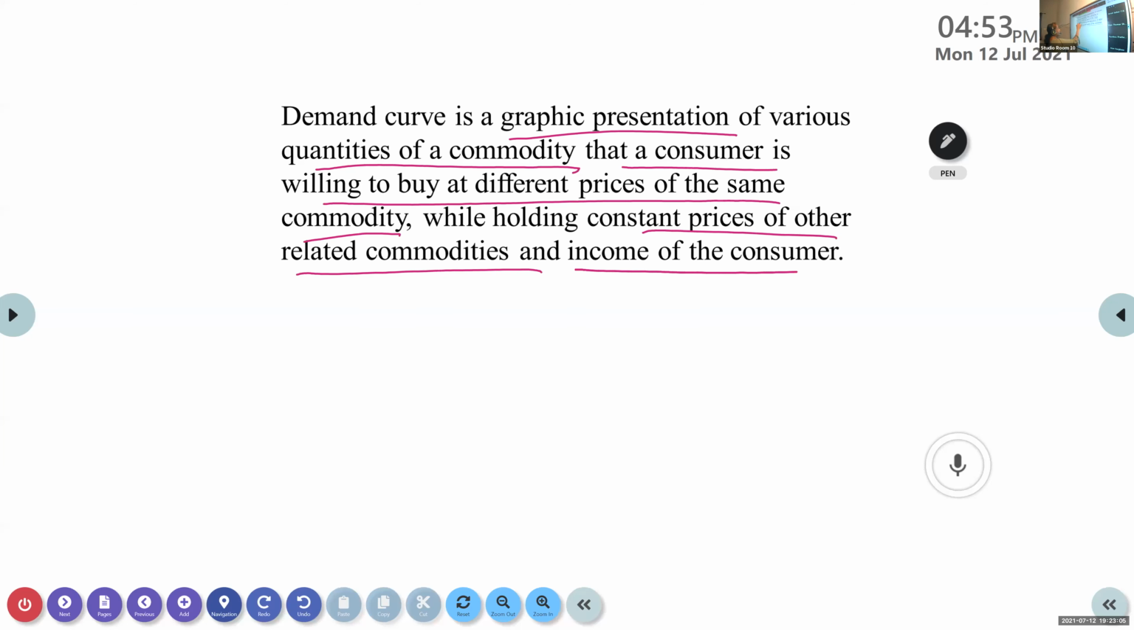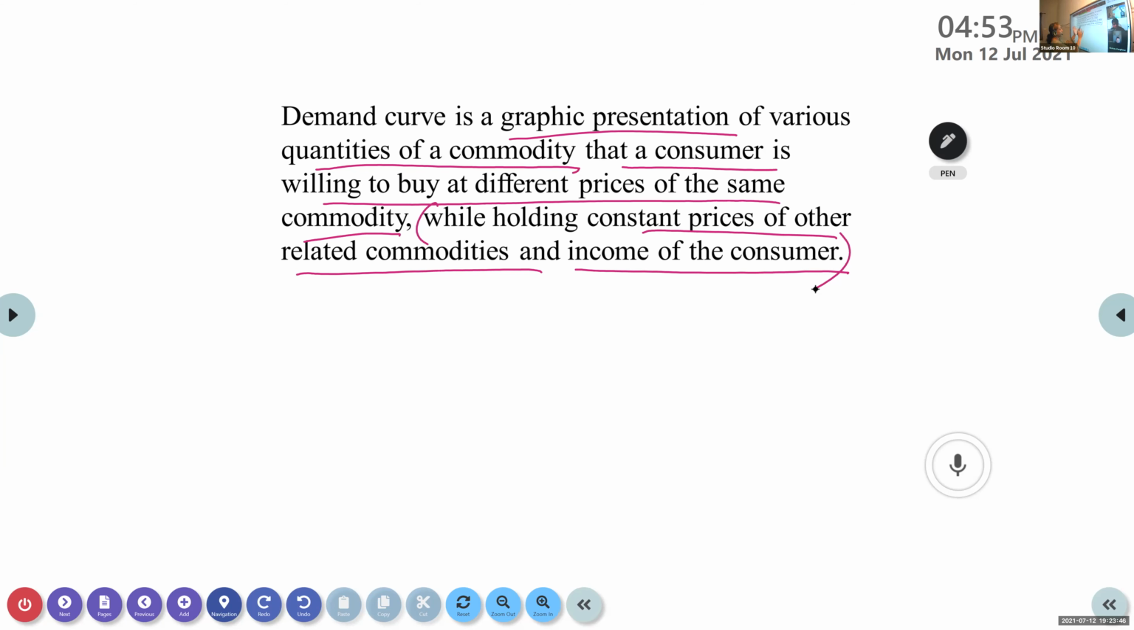income of the consumer. What do you mean by this? While holding constant the prices of other related commodities and income of the consumer? While holding means what? Taking into consideration. But what is the speciality of those particular prices and income? They remain the same. They remain constant.